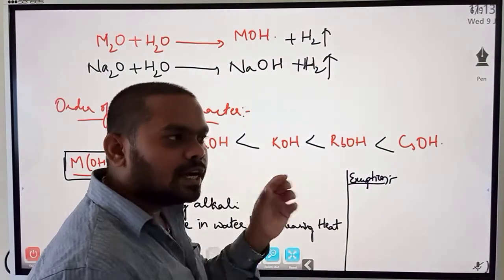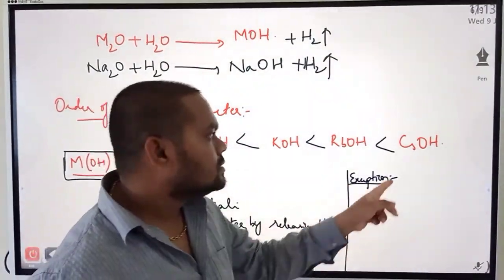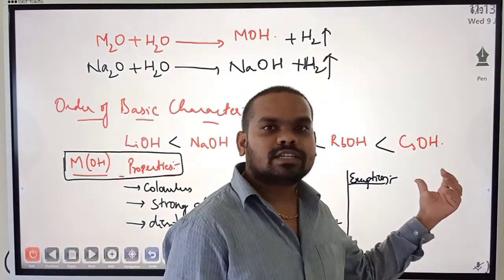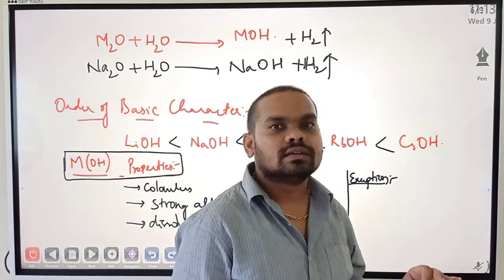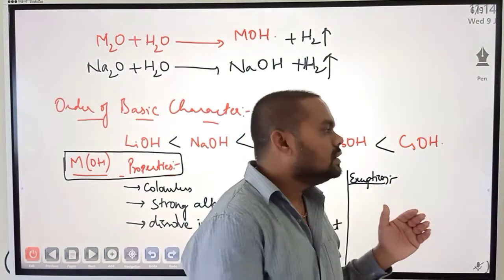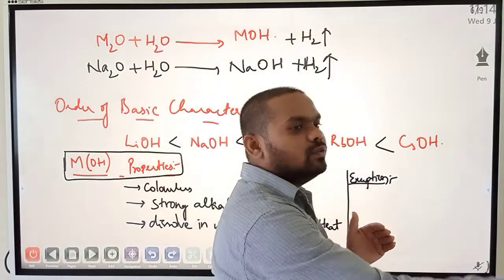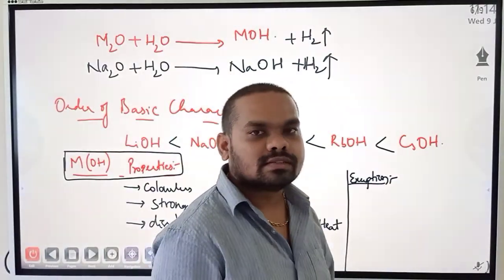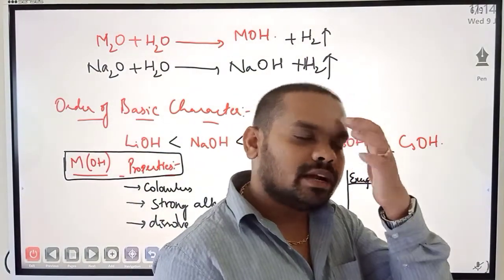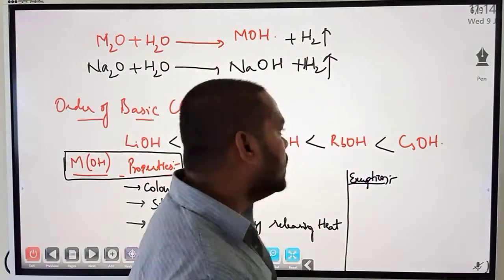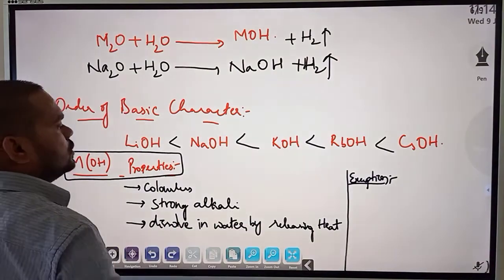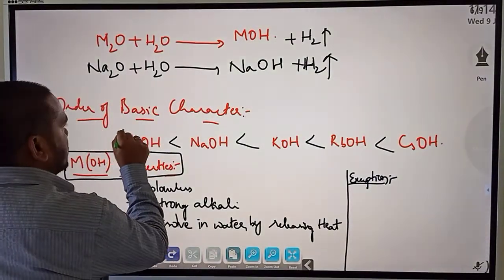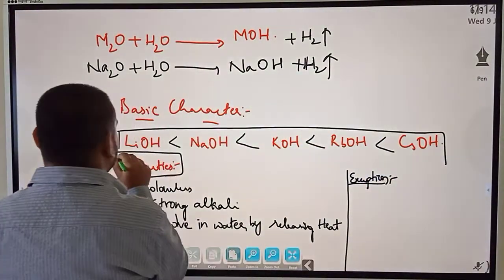Why? Lithium, a smaller atom, holds the OH minus stronger. Cesium, a bigger atom, has a lesser force of attraction with the OH minus. So with weaker force of attraction, it easily liberates OH minus. Any substance which liberates OH minus ions is called a base. Any substance which liberates H plus ions is called an acid. So on the whole, this is the order of basic character. Remember this, in fact most important.